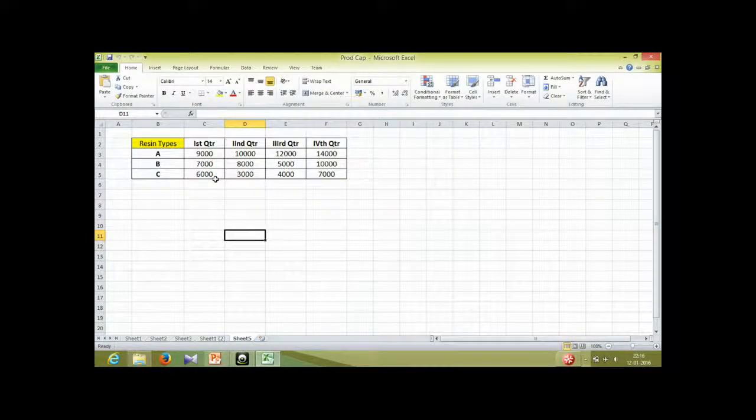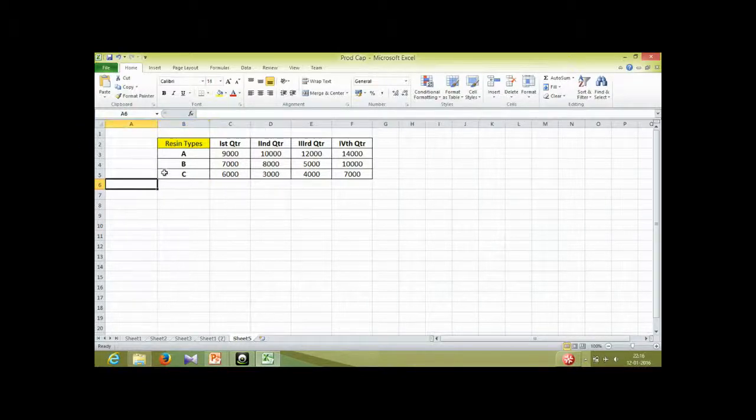I have just taken the inputs, whatever data we have been provided with. Next I will calculate how much man-hour is required in every quarter. It's given that 5 man-hours are required to produce a single ton of resin.